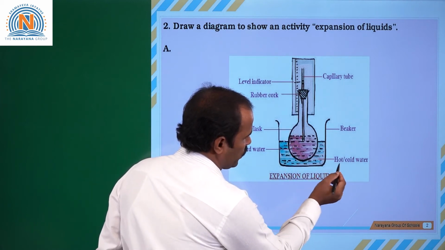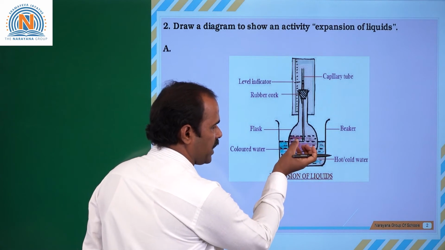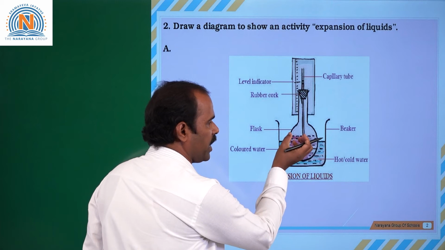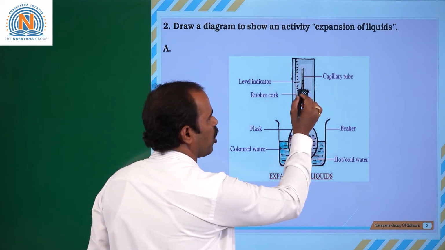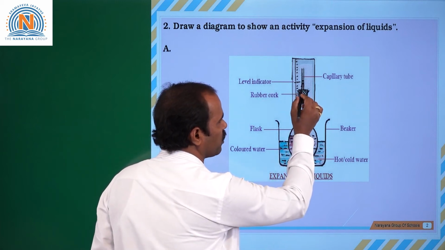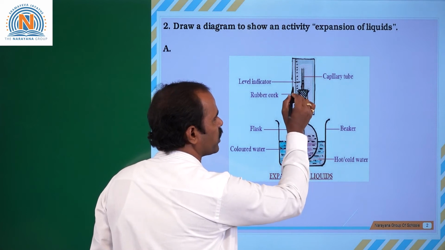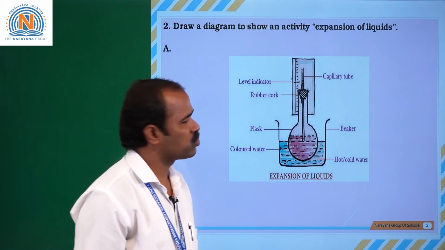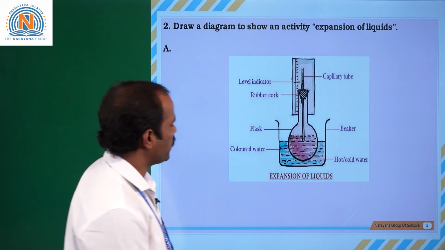Next, if it is cold water, the heat energy is lost by the colored water which is inside the conical flask, then it contracts. Then the level of the liquid inside the capillary tube drops down. Then we can observe clearly on the level. So this is the diagram to show the activity of expansion of liquids.